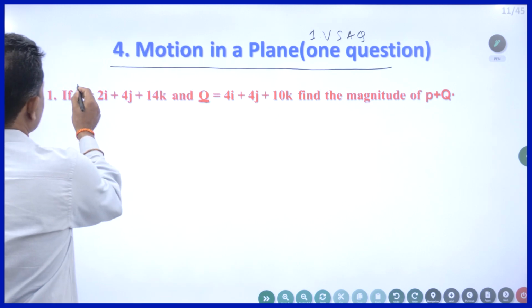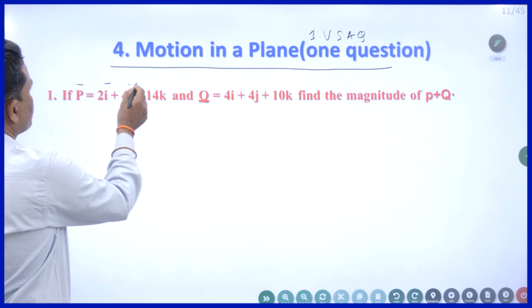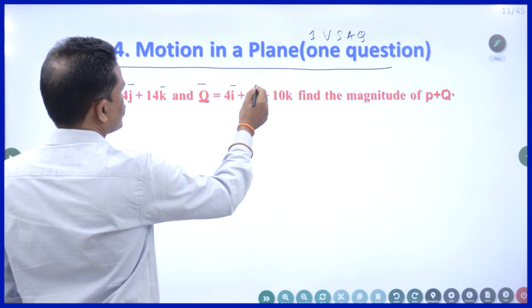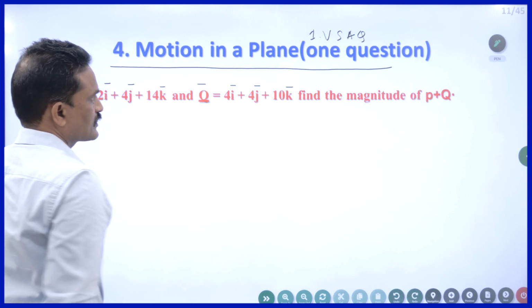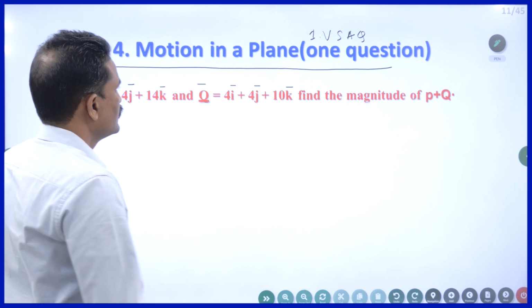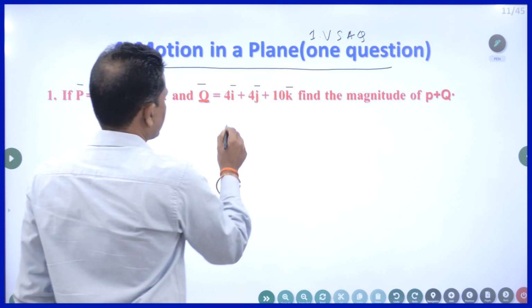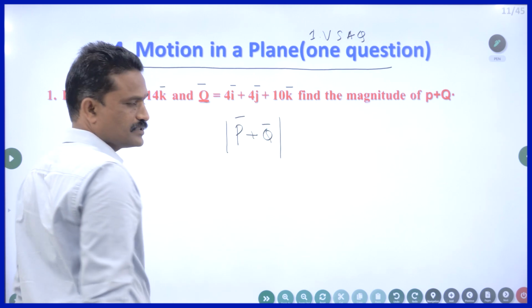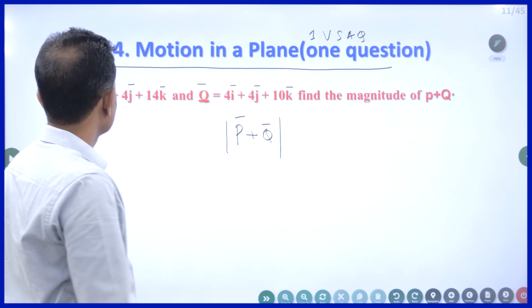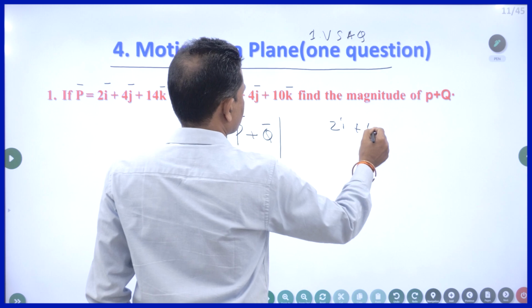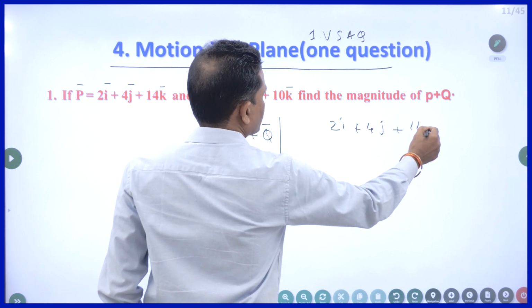Now, there is a vector P equal to 2i plus 4j plus 14k and vector Q equal to 4i plus 4j plus 10k. Vectors you should put a bar, right, that I already discussed. Now, he is asking us to find the magnitude of P plus Q. Magnitude means value, just now I told you. Now, what is P? P is 2i plus 4j plus 14k.